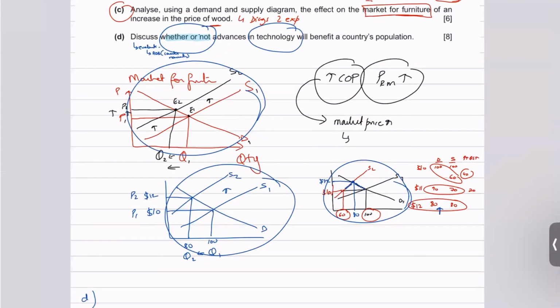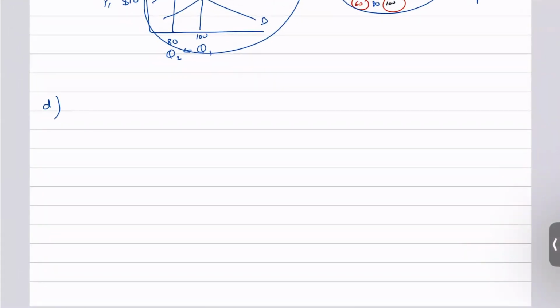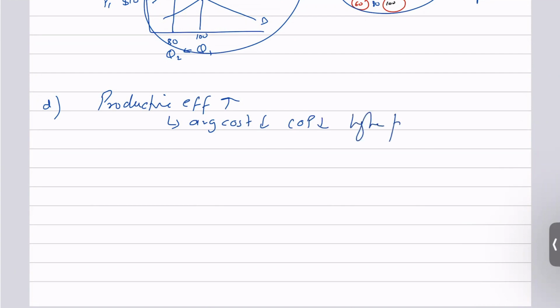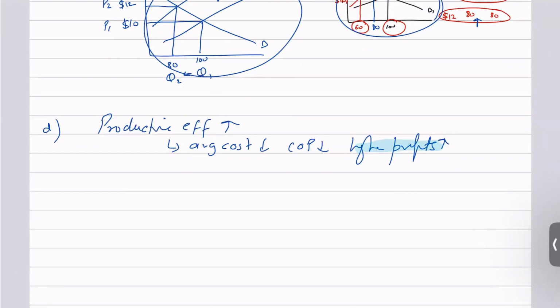You could write a lot of points. You could say that technology basically results in productive efficiency for firms, and when productive efficiency for firms goes up, their average cost goes down, as in, the cost of producing a single unit goes down, and that results in higher profit margins for firms, and they end up making more profits. And if they make more profits, this will benefit the government as well, because they will give more taxes to the government.